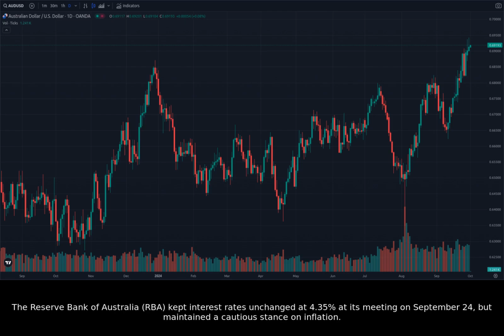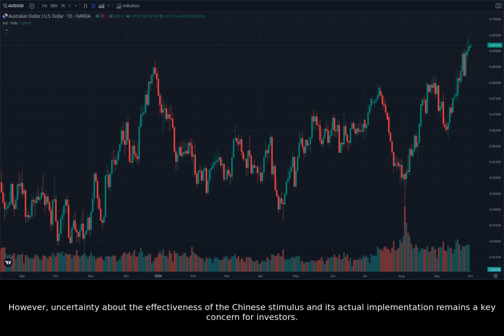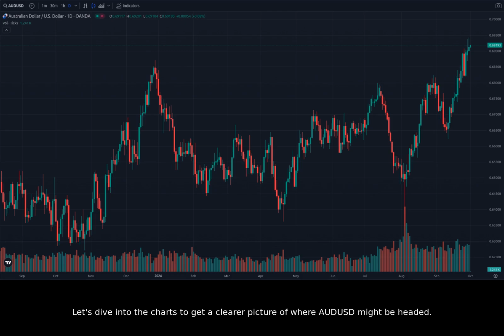The Reserve Bank of Australia, RBA, kept interest rates unchanged at 4.35% at its meeting on September 24th, but maintained a cautious stance on inflation. The RBA signaled it could be some time before inflation returns to its target range, indicating a potential for further gains for the AUDUSD later in the year. However, uncertainty about the effectiveness of the Chinese stimulus and its actual implementation remains a key concern for investors. Let's dive into the charts to get a clearer picture of where AUDUSD might be headed.